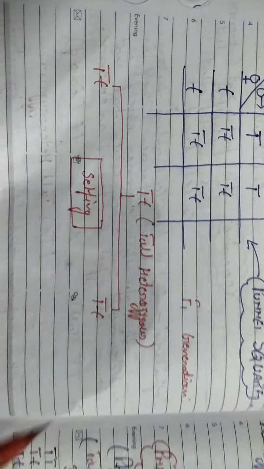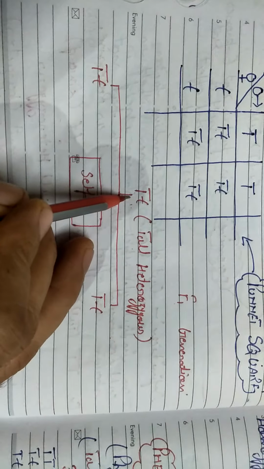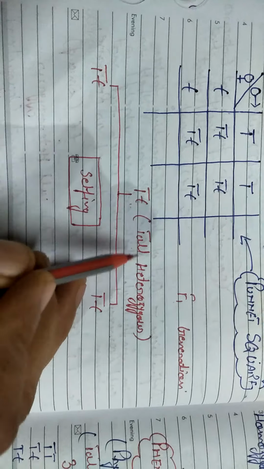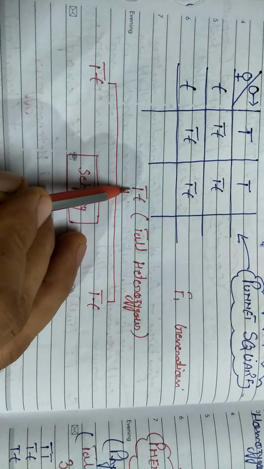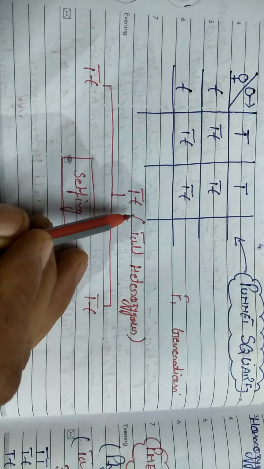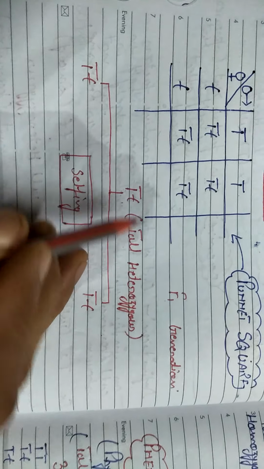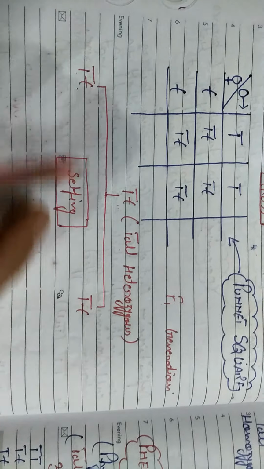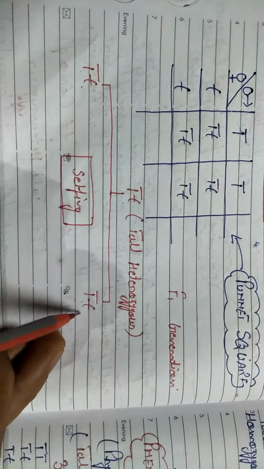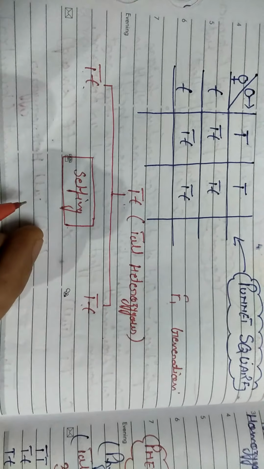Now in the F2 generation, whenever selfing takes place between them, this tall heterozygous undergoes selfing with itself. It means capital T small t is crossed with capital T small t. This is known as selfing.